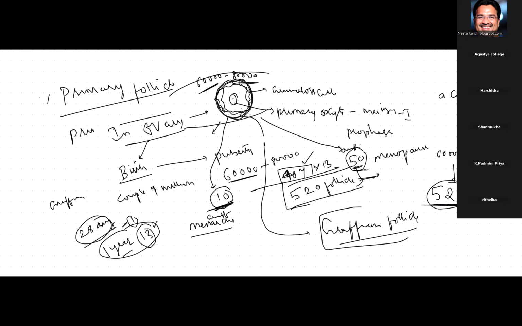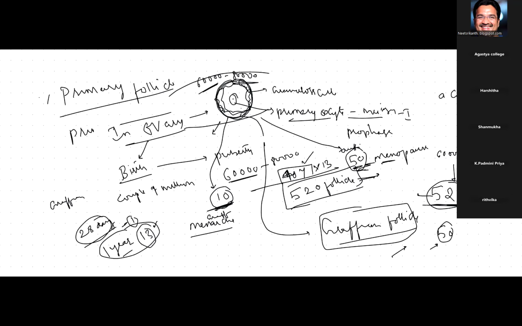The remaining ones wait for the next 28 days, and the next. So the 520th one, at the age of 50, turns from a primary follicle into a Graafian follicle, which means it was arrested in meiosis 1, prophase 1, for 50 years. We have to understand that phenomenon. That is why the quality is going to change in these cases. So this is the story of the primary follicle.